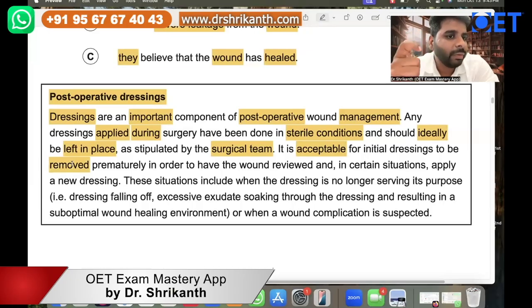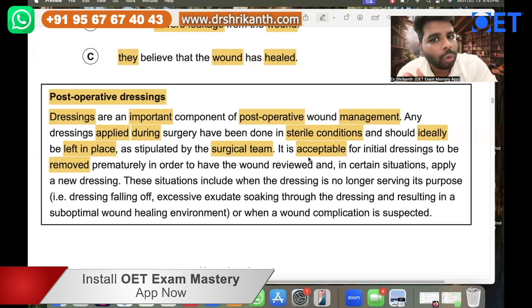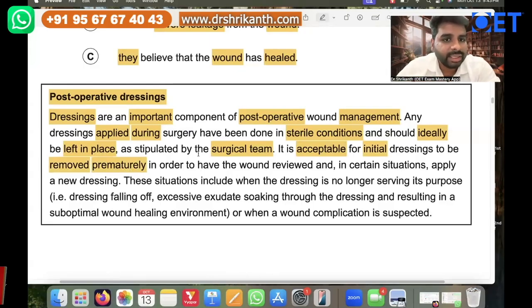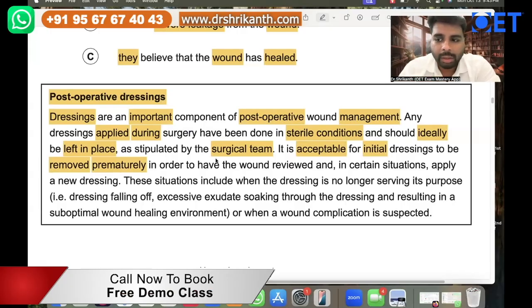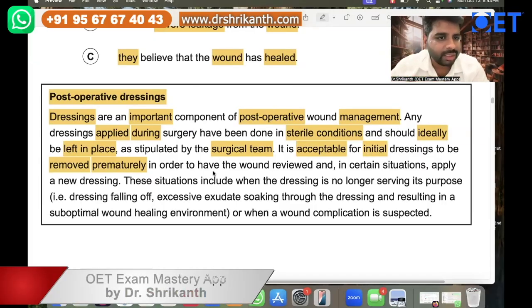Now the main keyword is coming: removed. It is saying it is acceptable, which means it is okay, for initial dressings, meaning the beginning dressings, to be removed prematurely. Prematurely basically means what? The surgical team will say, don't remove the dressing for 2 weeks, or 3 weeks. But in some special situations, we can remove the dressing prematurely.